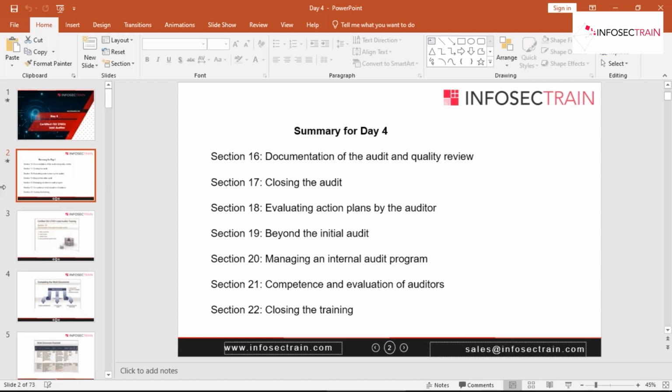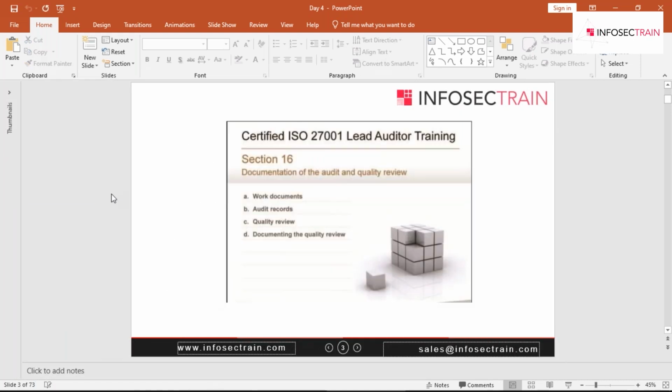So let's start, guys. In this topic, we are going to discuss work documents, audit records, quality review, and documenting the quality review. Today we will discuss how your working document should be created, how your audit record should be maintained, what will be the discussion with the management of the audit team, including the audit team leader. Apart from that, we'll be discussing certification recommendations.